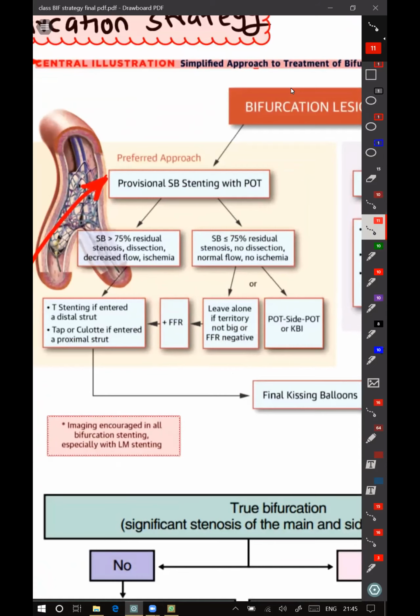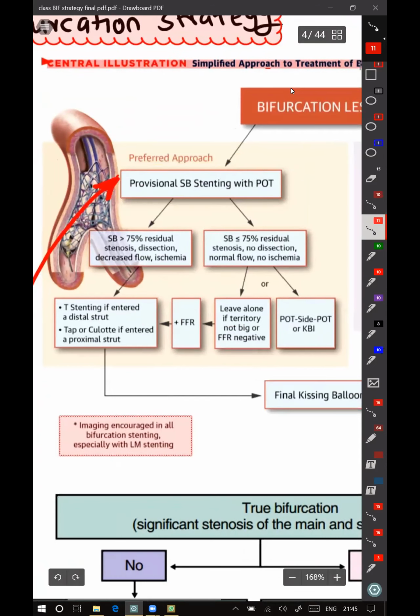The provisional stenting strategy involves only one stent. At the end of the provisional stenting strategy, if the side branch is only 75% stenosed, or there is no dissection, or normal flow, or no ischemia, then we can leave the patient. But routinely, some centers do FFR for those patients. And if FFR is negative, then that is the end of the procedure.